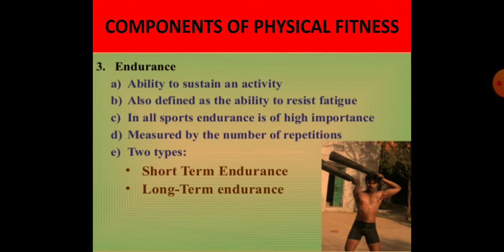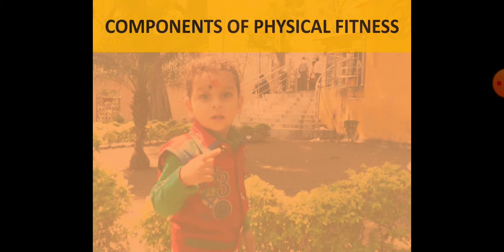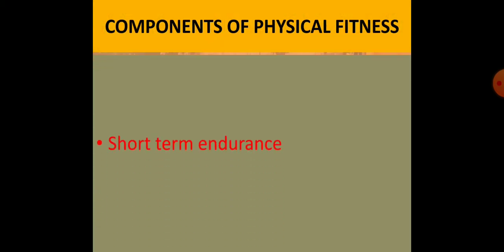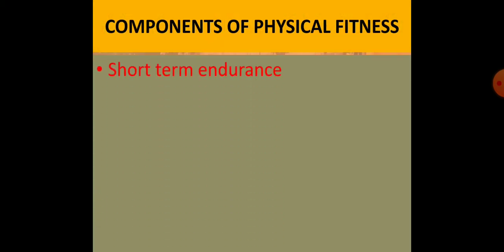Two types of endurance are there: short term endurance and long term endurance. Short term endurance we will discuss first.